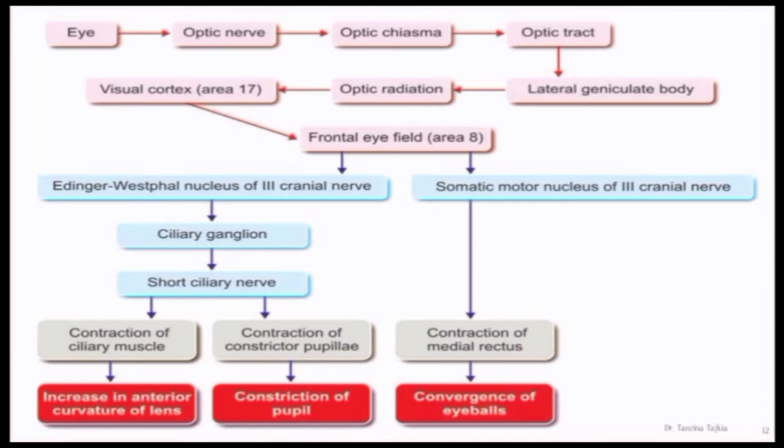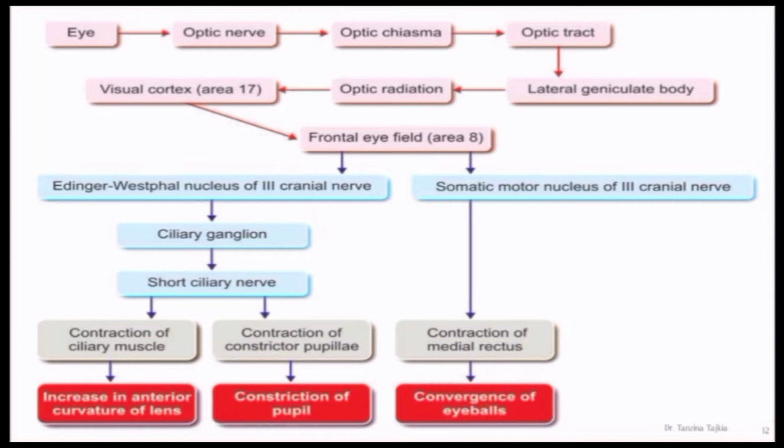So, the signals from the eye go through the optic nerve, then optic chiasma, optic tract, lateral geniculate body, optic radiation, and lastly the visual cortex, area number 17. From here, to the frontal eye field, area number 8. Here the signal divides into two parts. At first, the Edinger-Westphal nucleus of the third cranial nerve. From here, the ciliary ganglion, then the short ciliary nerve.